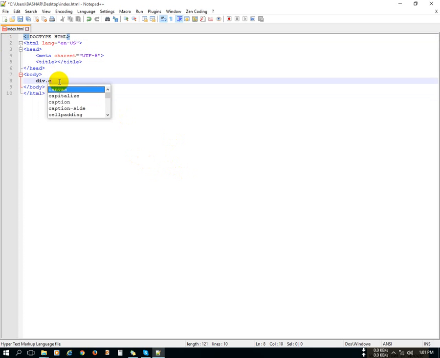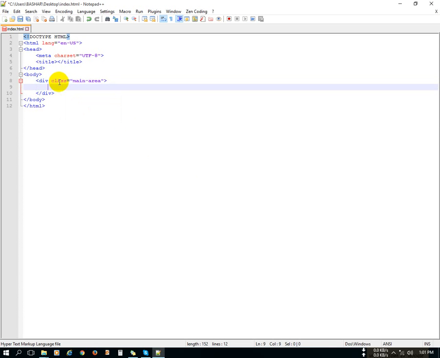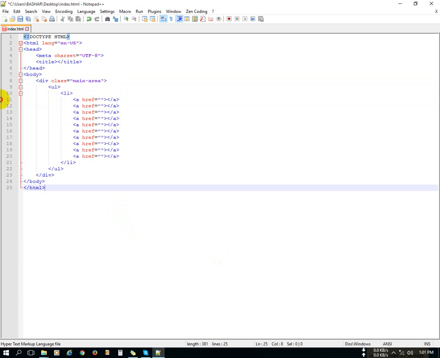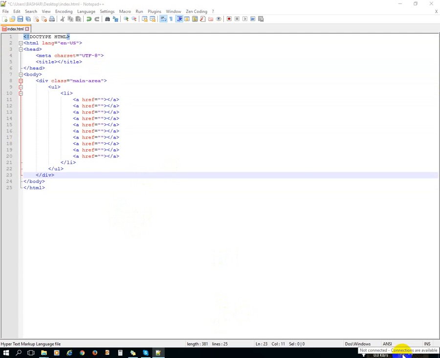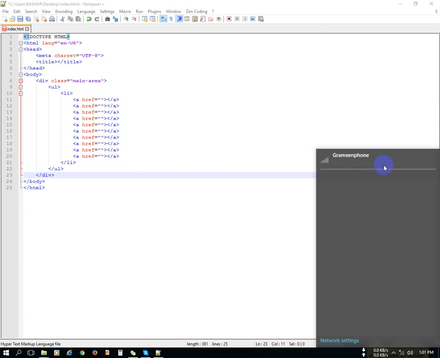And ul>li*10, Ctrl+E. Then this works. It is a shortcut for developing any project quickly.